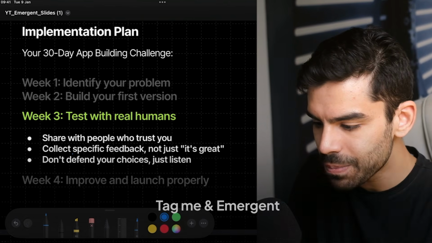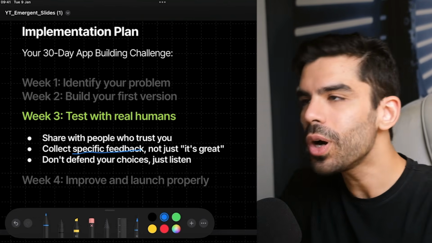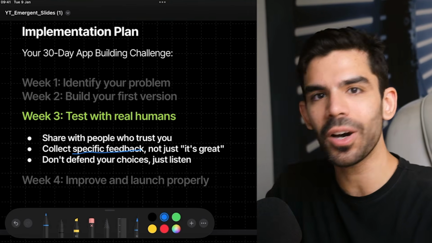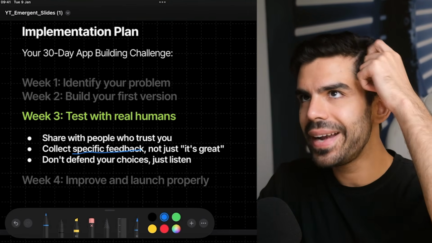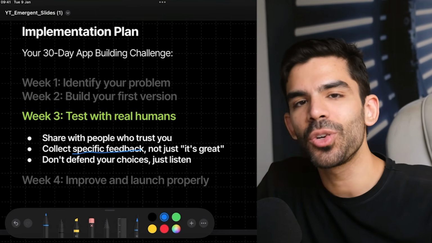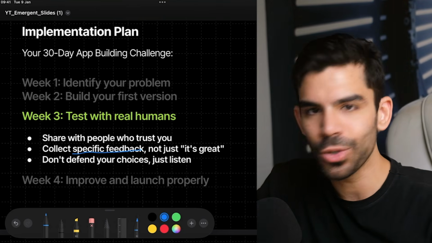And then collect very specific feedback. What is it that you truly like? What is it which is annoying to you? And this might take a bit of process. This takes at least 3 weeks to reach this point. And this is when you're spending 2 to 3 hours every single day. And it's going to be a learning curve.